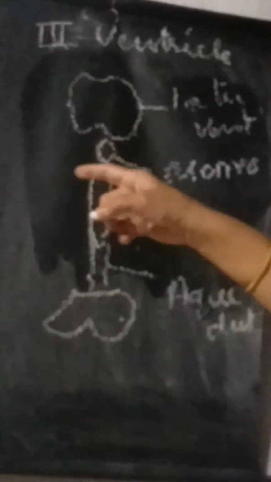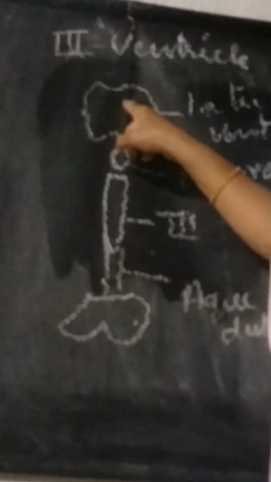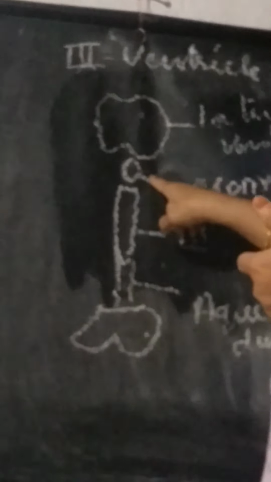So these are the communications of the third ventricle. The third ventricle communicates with the lateral ventricle by the foramen of Monro, and with the fourth ventricle by the cerebral aqueduct. Got it?